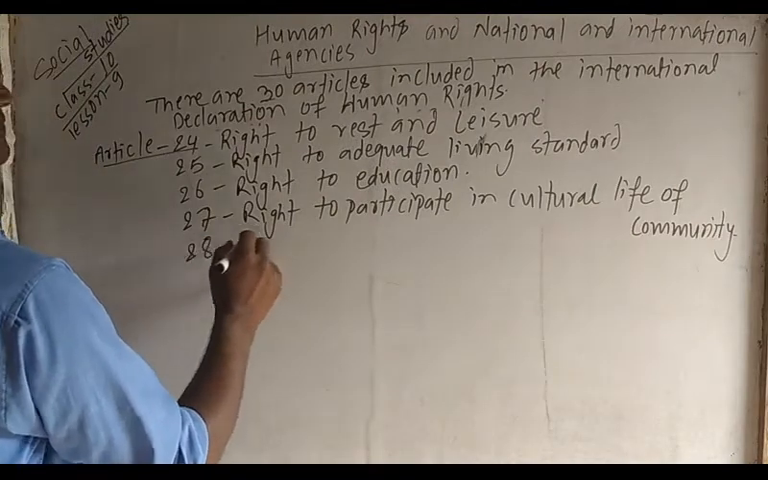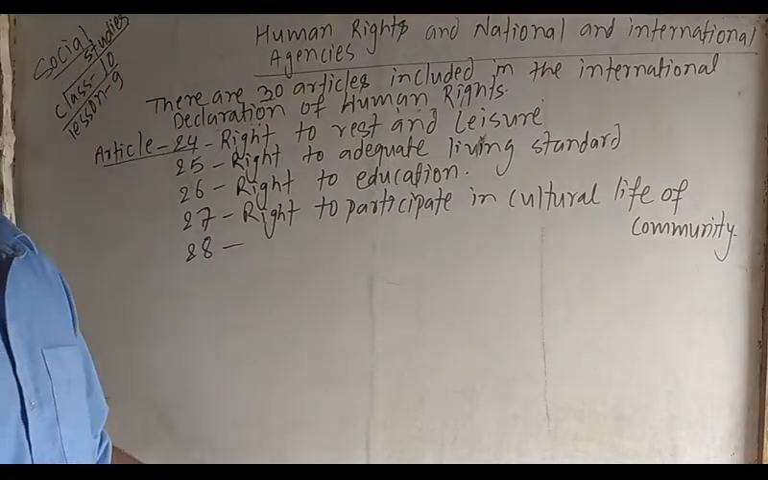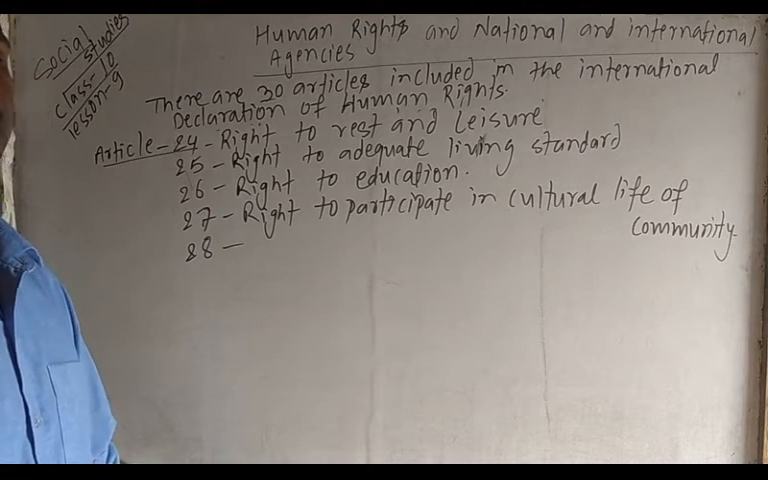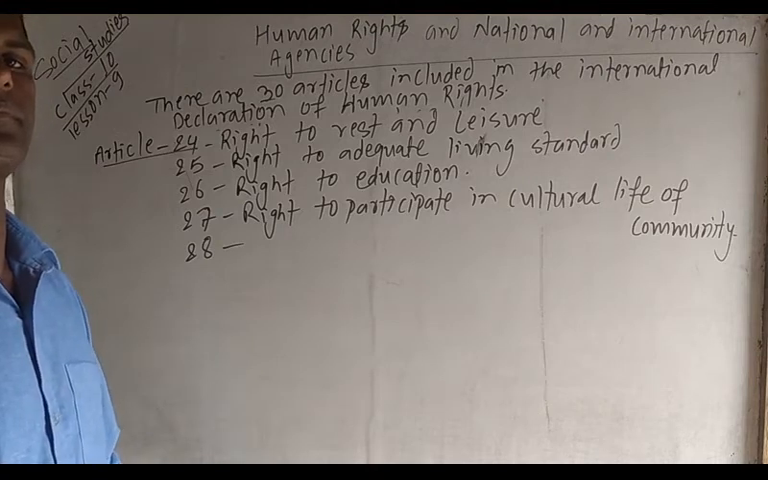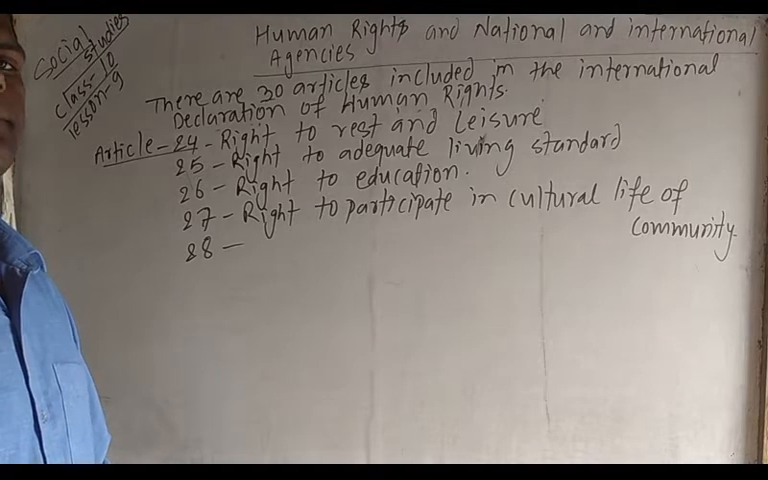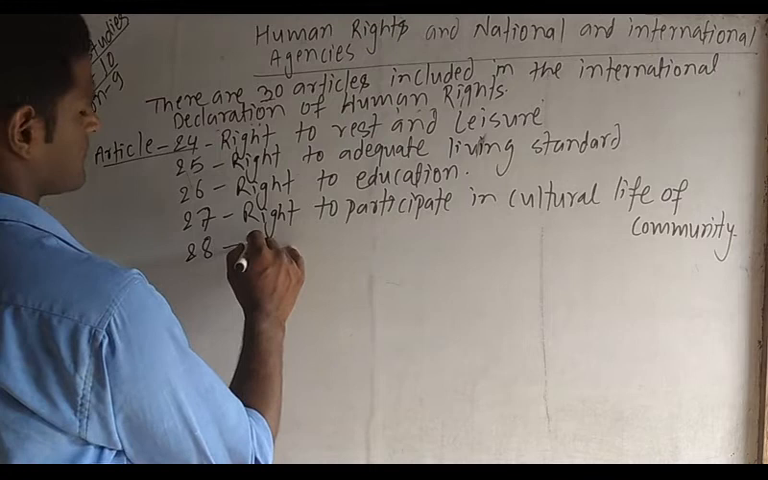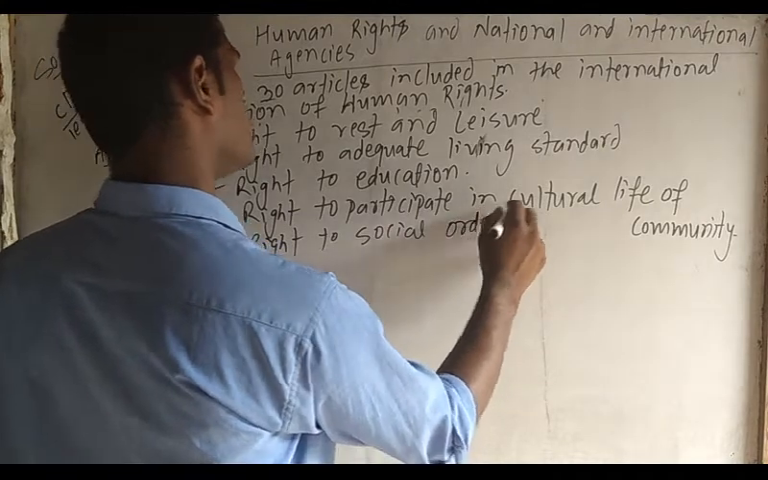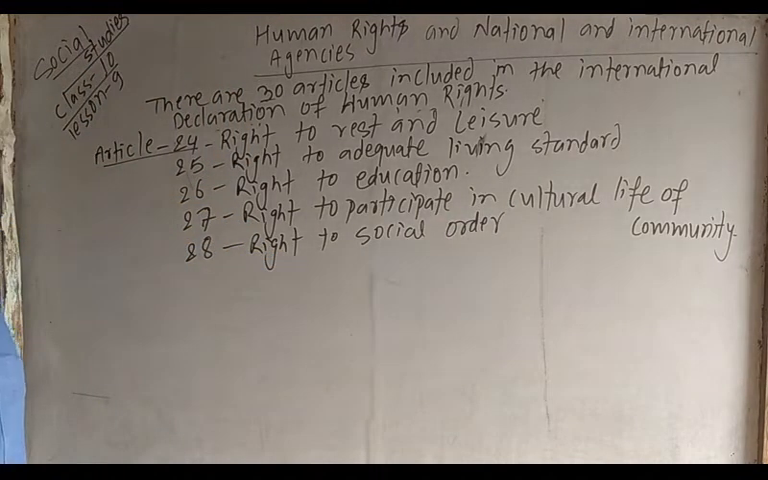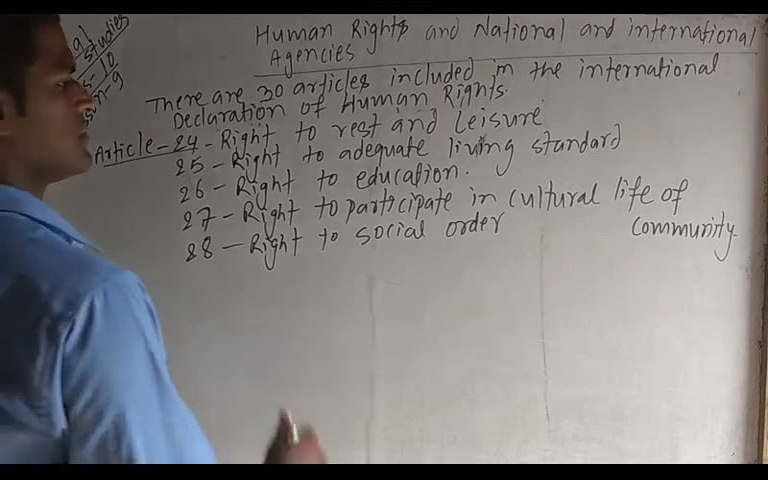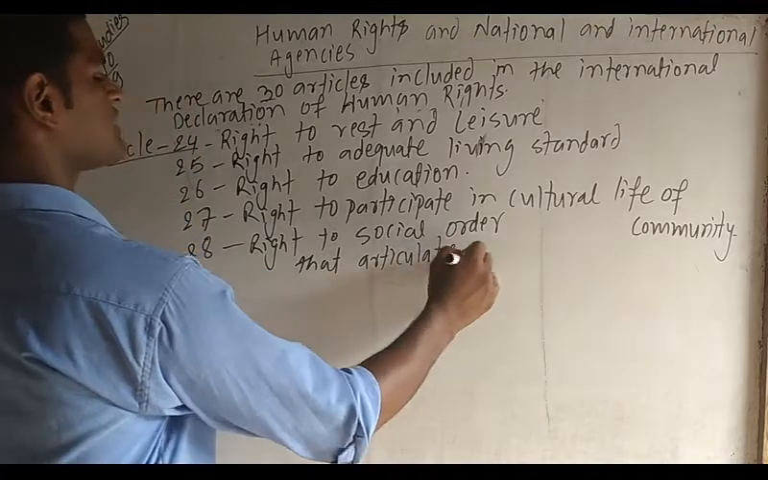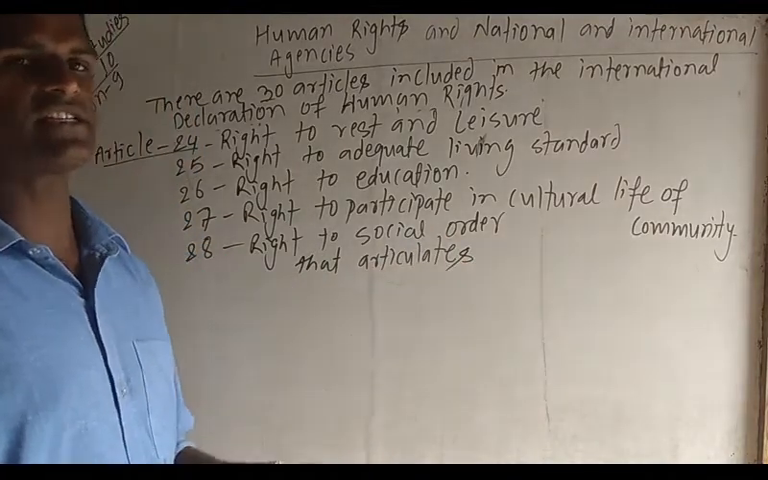Article number 28, right to social order that articulates the document.